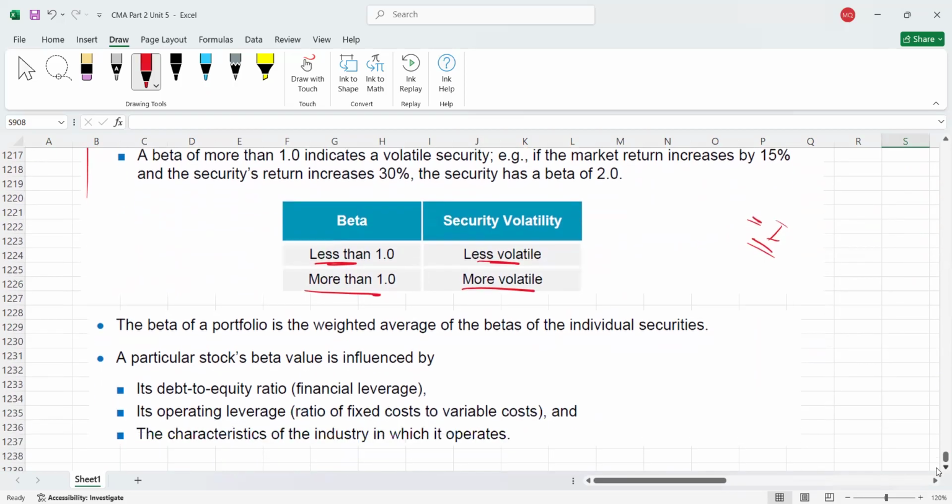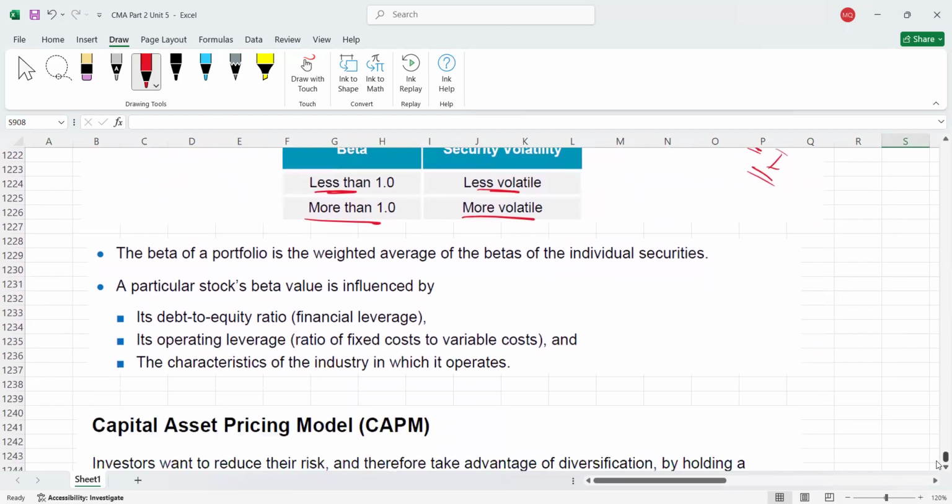So guys, please remember here, for beta, calculations are not there, just interpretation. You need to know what the interpretations of beta are. Figures will be given, and I'll tell you the use of beta in CAPM theory also. So please remember, because beta is the risk, right? Beta factor or beta coefficient is measuring the risk of the investment, right?